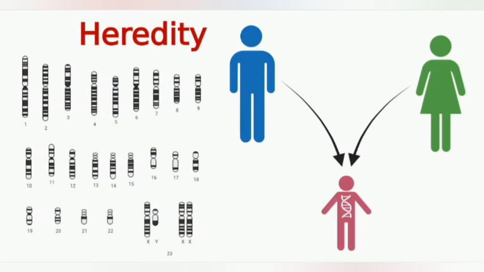It means that heredity refers to the passing on of traits from parents to their offspring through genetic information. It is the transmission of genetic characteristics or traits from one generation to the next generation. These traits may include physical features like eye color and height, as well as physiological and behavioral characteristics.